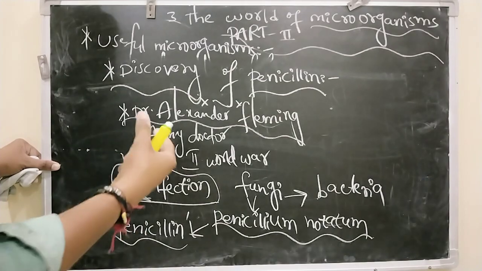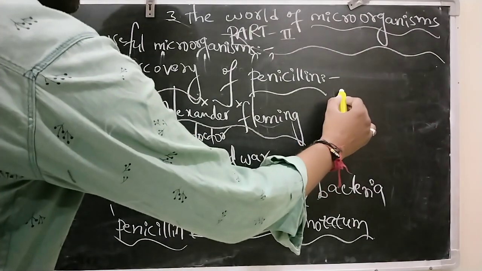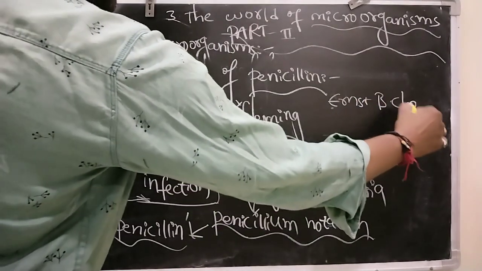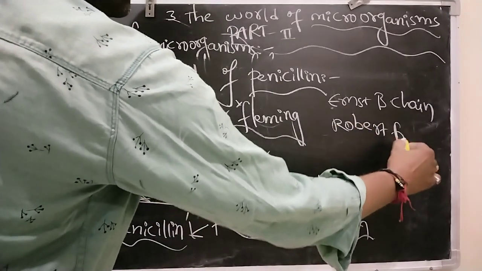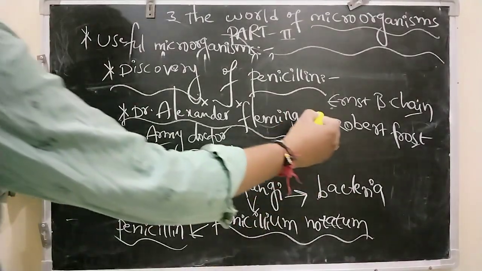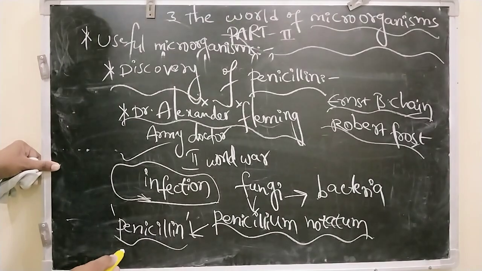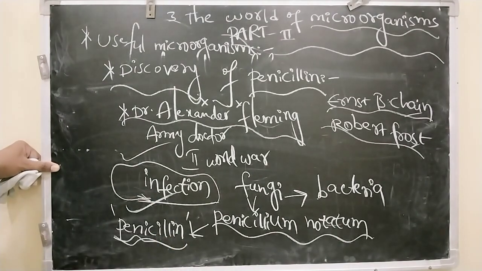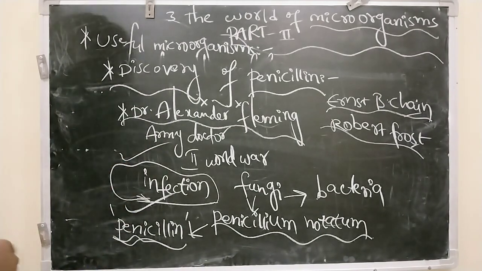For this achievement, along with Ernest B. Chain and Robert Frost, Alexander Fleming also received the Nobel Prize for his outstanding work in the discovery of penicillin, an antibiotic. So this is about the discovery of penicillin.